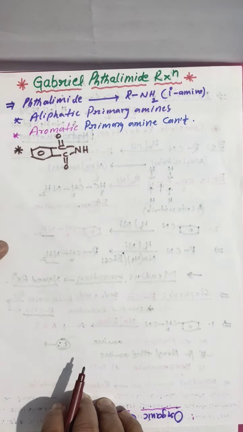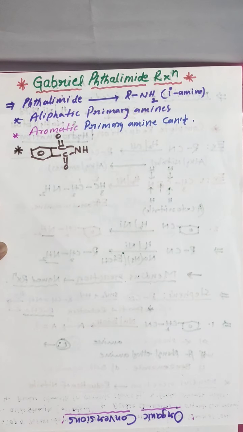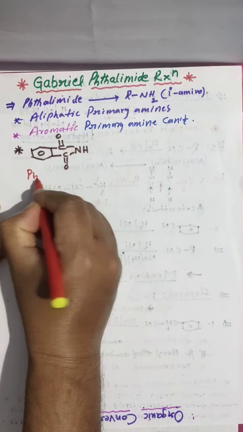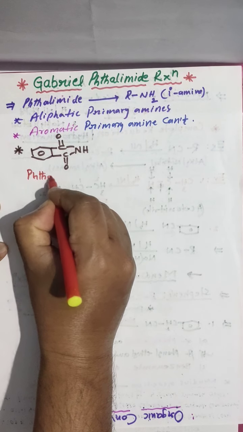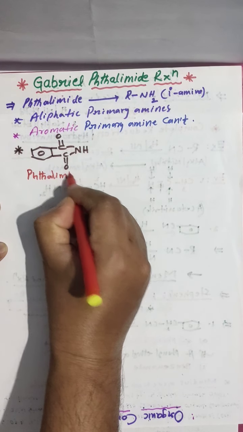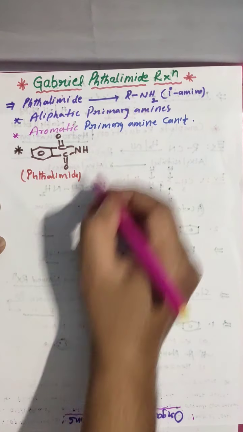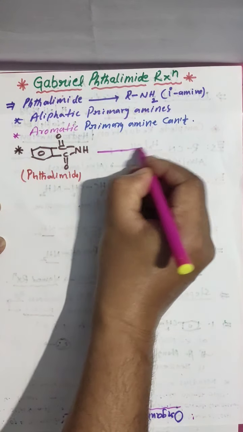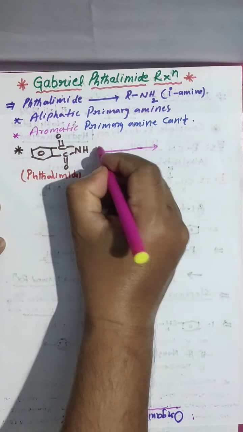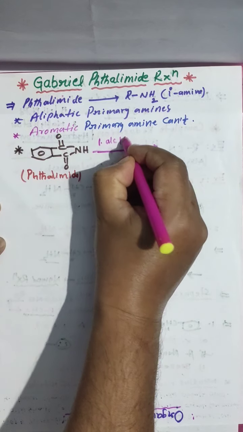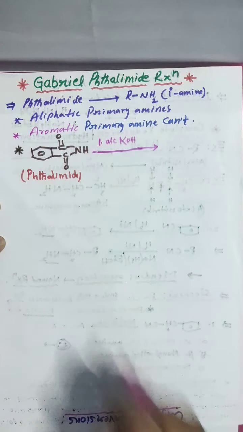This we are calling phthalimide. So remember, spelling is very important, students make mistakes. This phthalimide is treated with alcoholic KOH or NaOH.